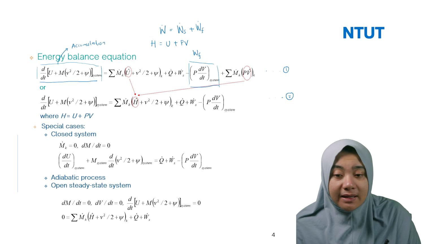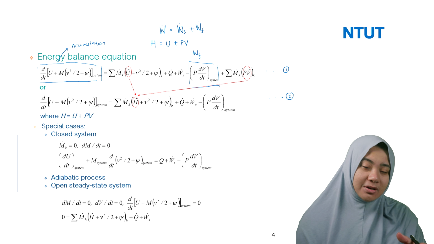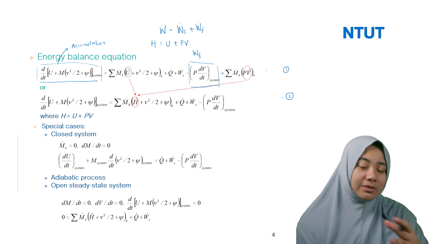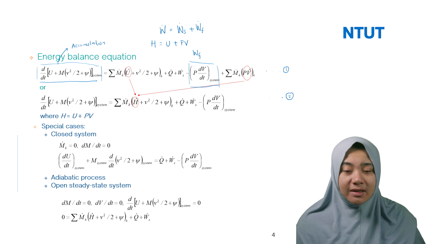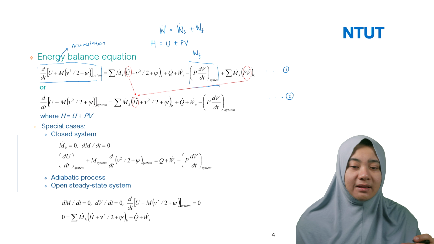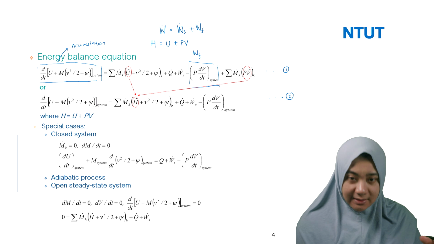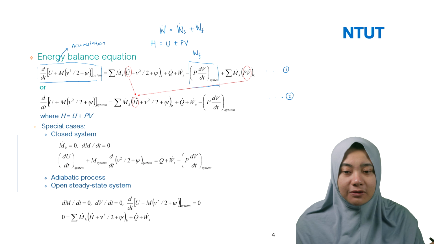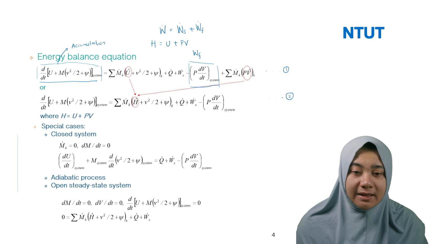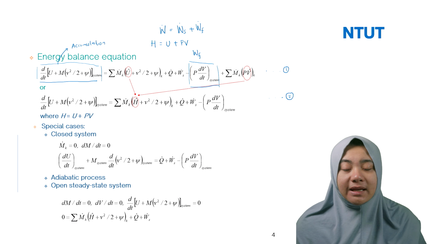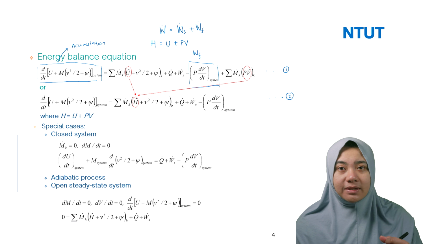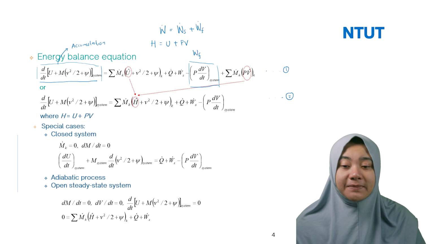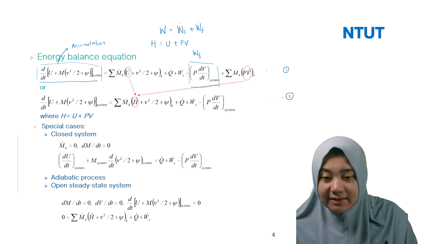So remember that H is equal to U plus PV. It's not only for this equation, because later you will study mixtures, and the identity for the enthalpy is the same. H equals U plus PV. We call this the thermodynamic identity. So later, not only enthalpy, but also you have the Gibbs energy and the Helmholtz free energy. And then how about the special cases in here?